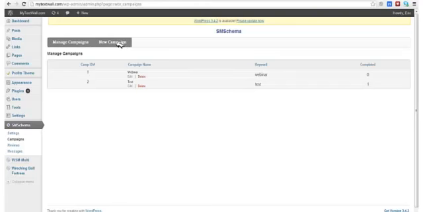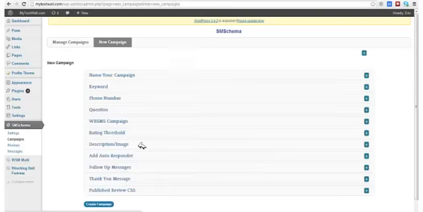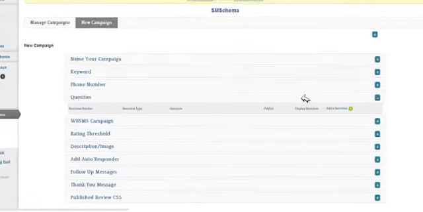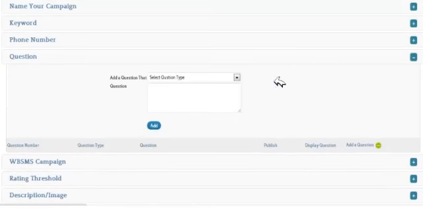But let me just add a new campaign so I can show you how precisely you can control these customer reviews. The SM Schema plugin gives you complete control, okay? First, you would name your campaign. You'd give your campaign a keyword. That would be the keyword people would text in to start the review process. Associate it with a phone number on your Twilio account, and then you get to start asking questions. Now, this is where it gets very, very cool. Let me add a question here.